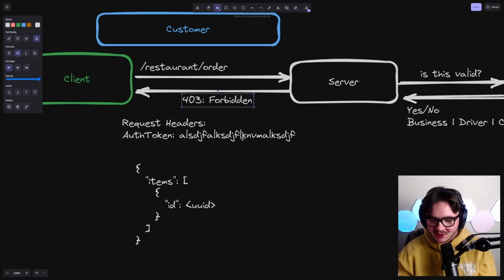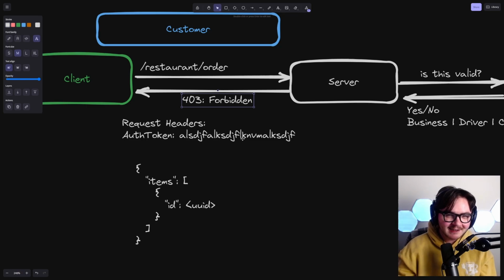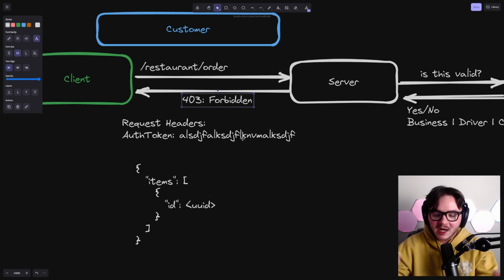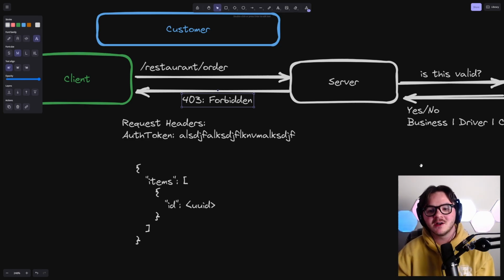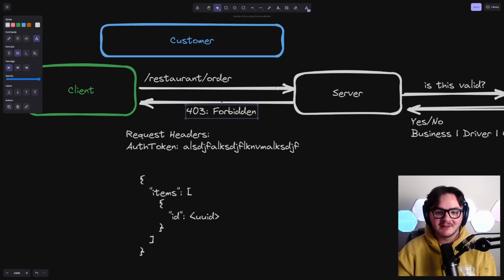Similarly, if you're trying to update the menu of a restaurant that is not your own menu, we're not going to let you do that. So all of this is using auth tokens. They're going in the request headers. I'm not going to get super into the security aspects of these things, but we're going to have a system where we're sending over an auth token, looking it up in the database, and then having the server decide on these APIs whether or not these actions are allowed based on the auth token.